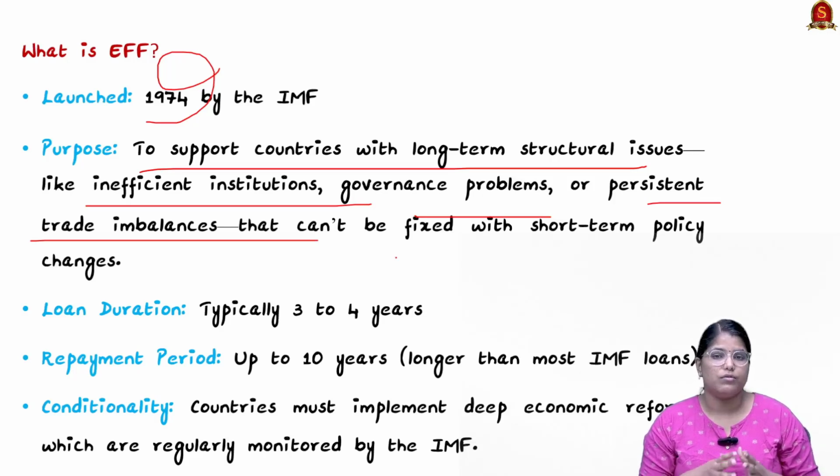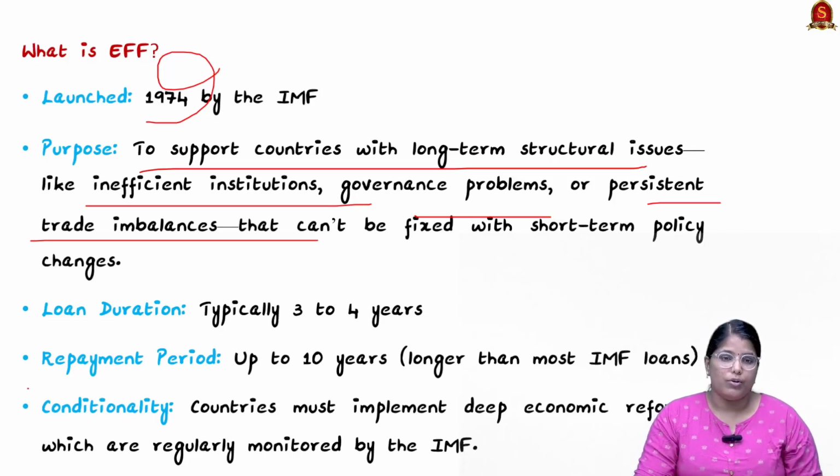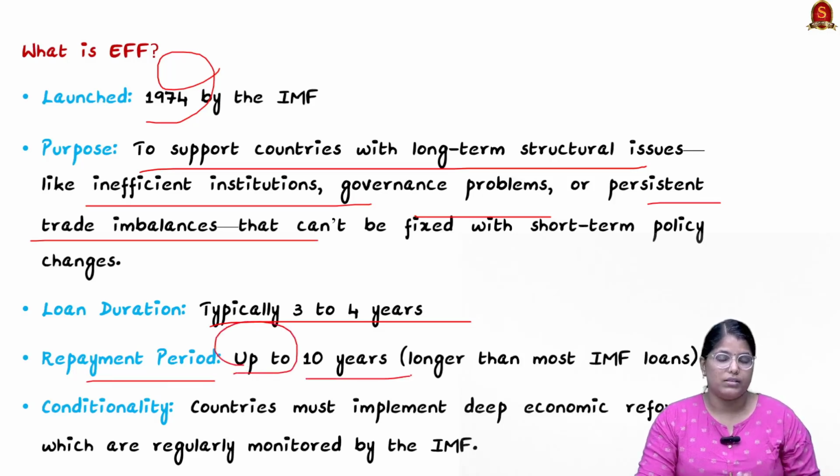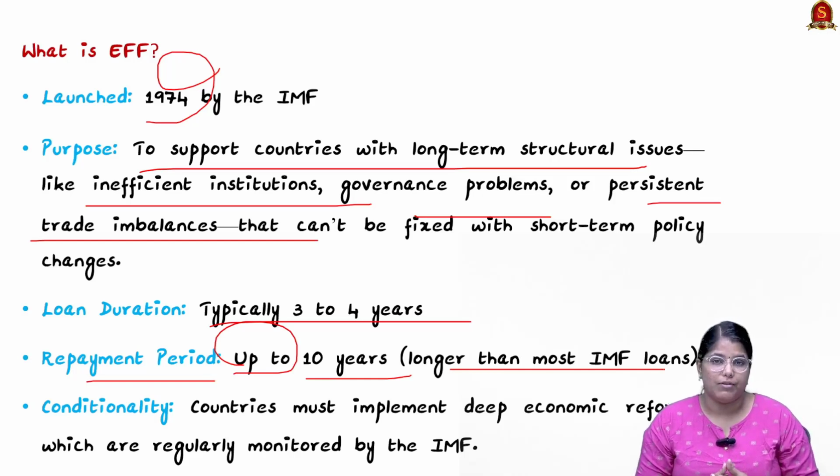So, to sort out those kinds of long-term problems, the IMF provides funds. The loan duration is typically 3 to 4 years and the repayment period is up to 10 years. So, once the loan is given, you have 10 years to repay it. The repayment option for the loan provided under EFF is actually longer than other IMF loans.